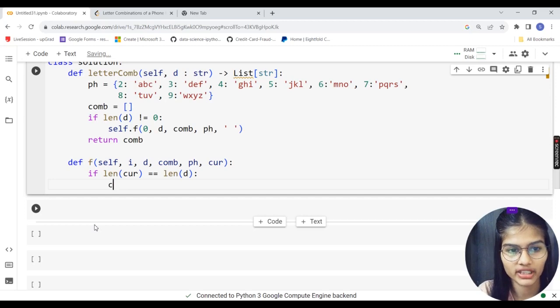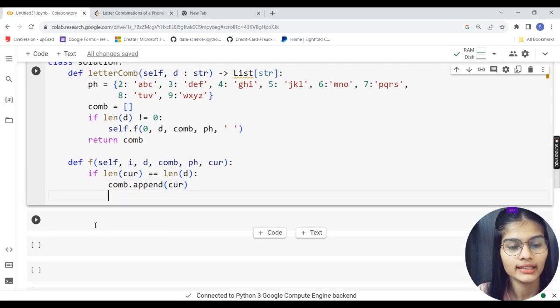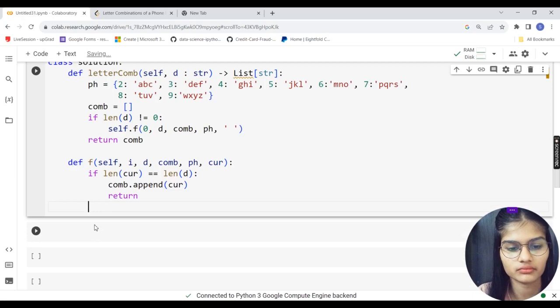So I will just write that combinations. So comb dot append, and in the bracket I'll put the com. Okay, so not com, it will be CUR, current, right? It is that simple. And I would simply return right now. Okay, simply return. Next, we'll go for one of my for loops inside this function.